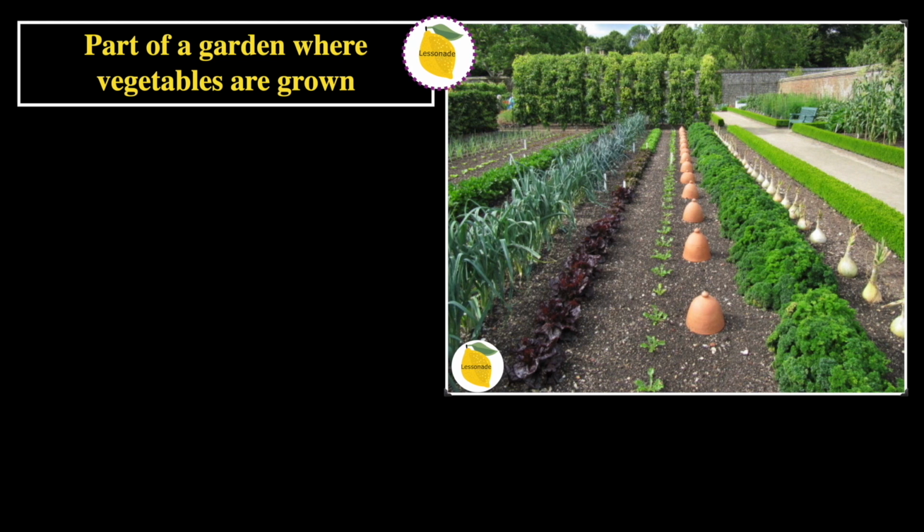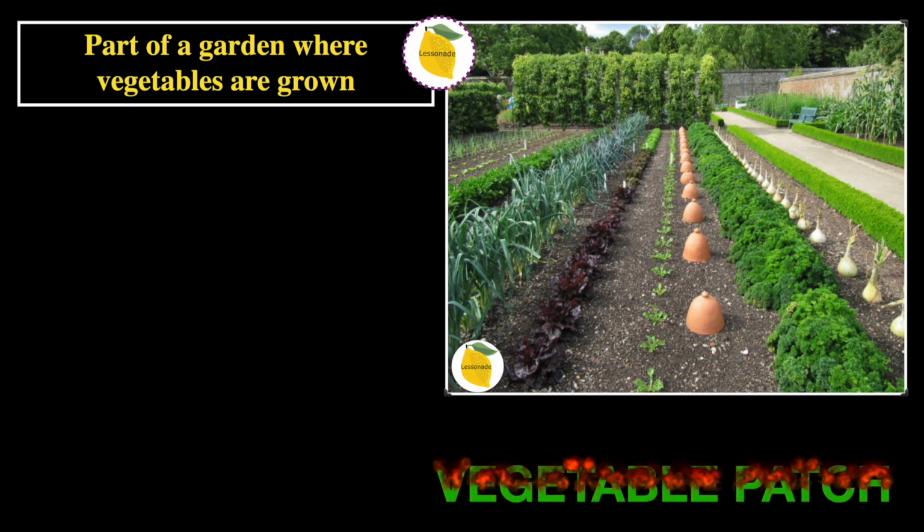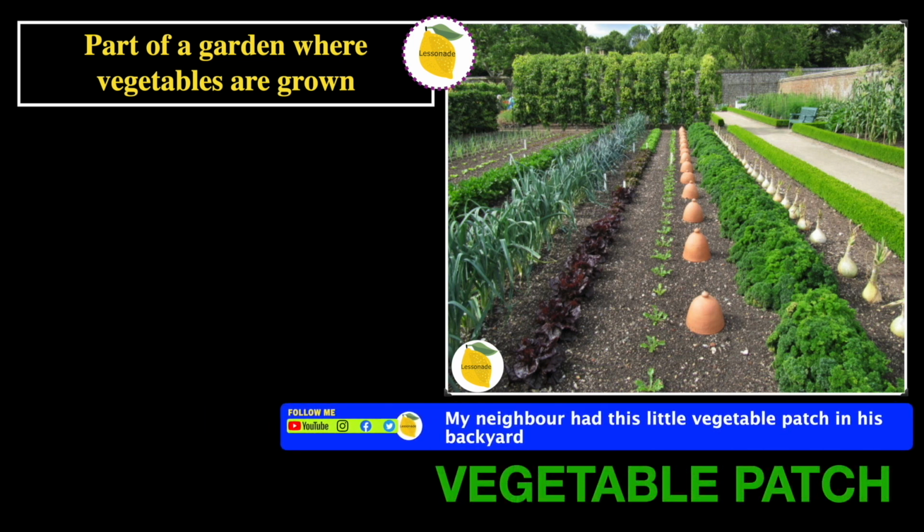The next one is part of a garden where vegetables are grown. And in this picture, we can see a garden and a part of it is used to grow vegetables. So therefore, the word will be vegetable patch. And the sentence for vegetable patch is, my neighbor had this little vegetable patch in his backyard or garden.